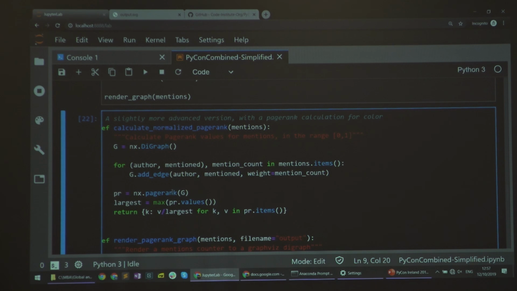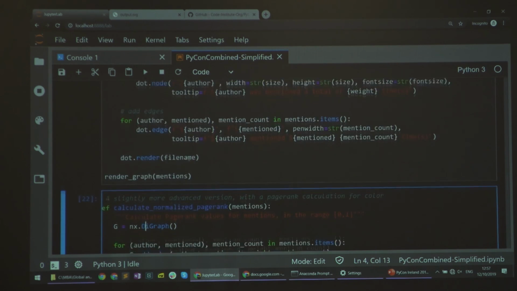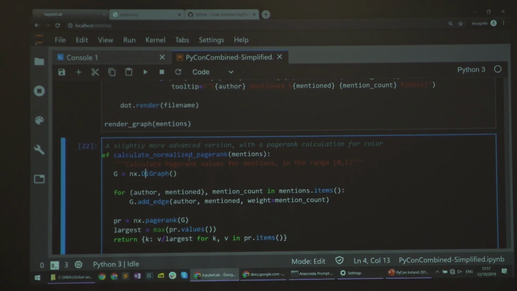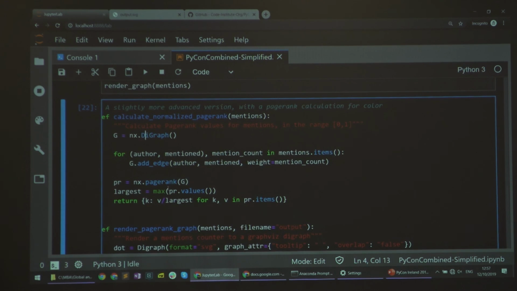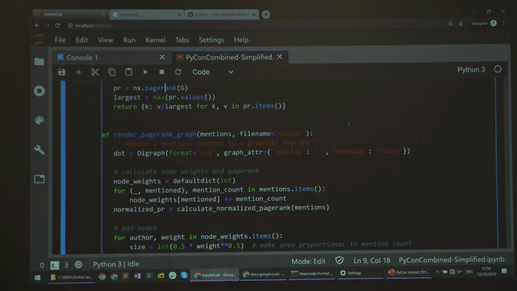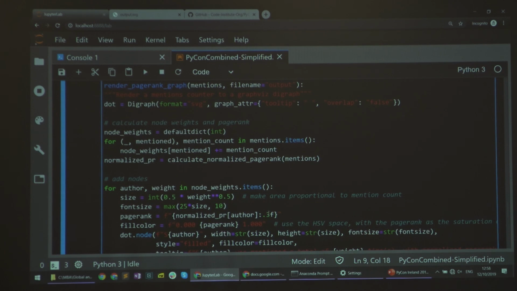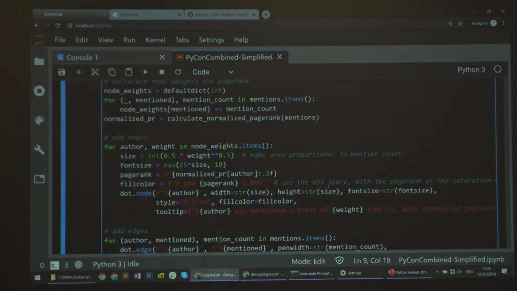So students mentioning one another, pretty much like web pages. I fed that into this NetworkX directed graph. This is, by the way, very similar to graphviz, and I could have actually used NetworkX to do the chart as well, but it just doesn't have that nice layout, so it cannot solve for not having any clashes between the edges. But it does create that PageRank. So I calculated it, normalized it to be in the range 0 to 1, and then graphviz allows us to color nodes in the HSV space. So what I did is just have the PageRank control the saturation.